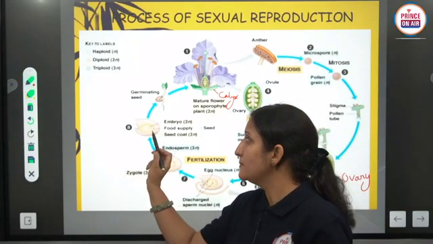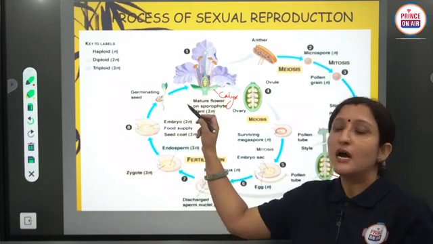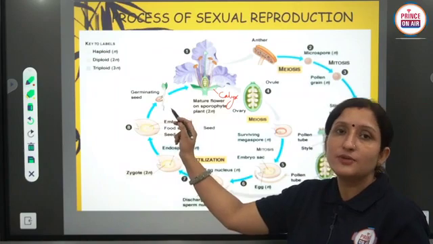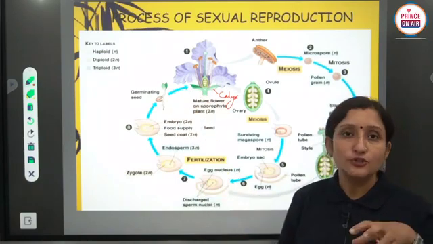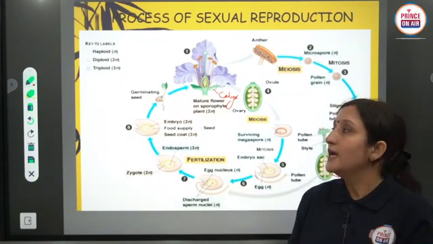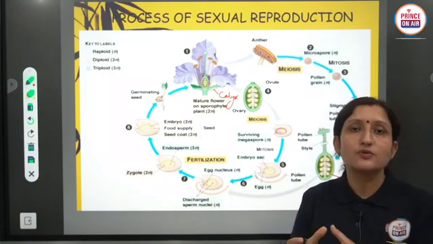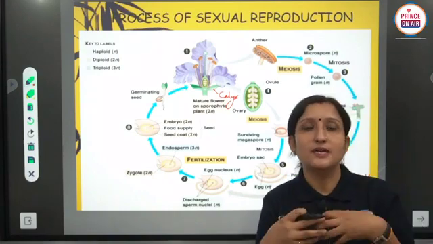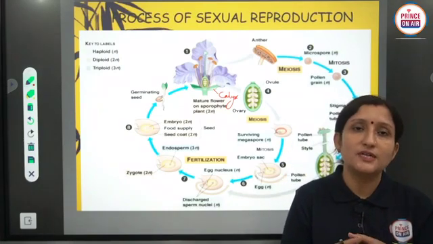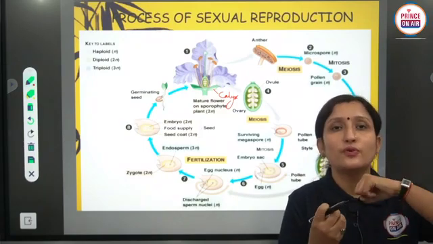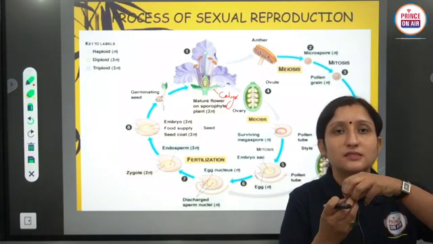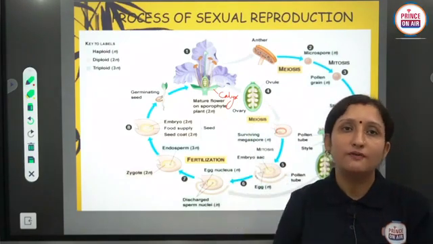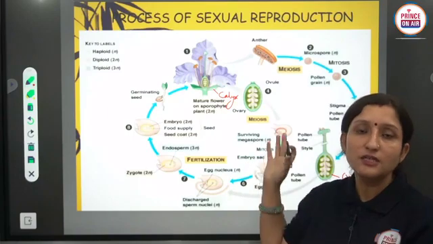If the embryo is developed, dicot or monocot embryo, inside the seed, and the seed is germinating, this germinating process occurs mostly in soil, and soil has nutrients, minerals, and all the required material such as water. So after absorption of water, nutrients and minerals, the seed is germinated in which the embryo is present, and plumule and radicle are developed, and the whole plant is produced.